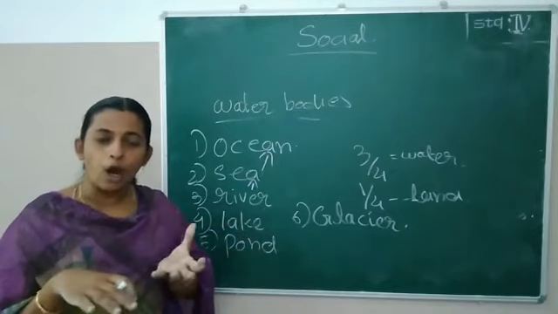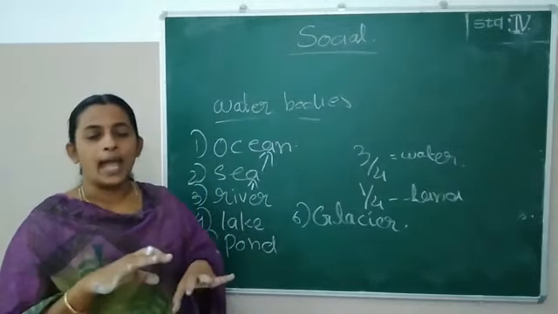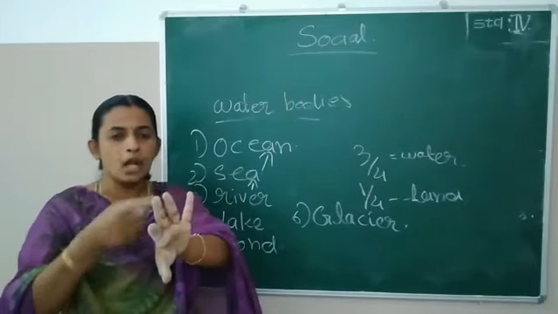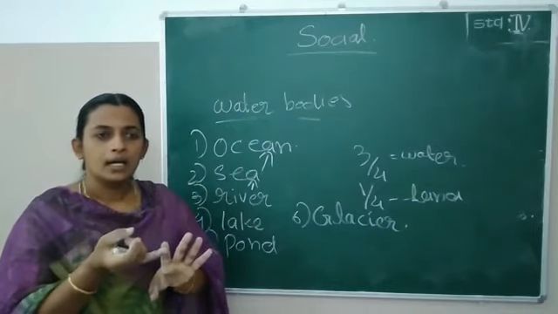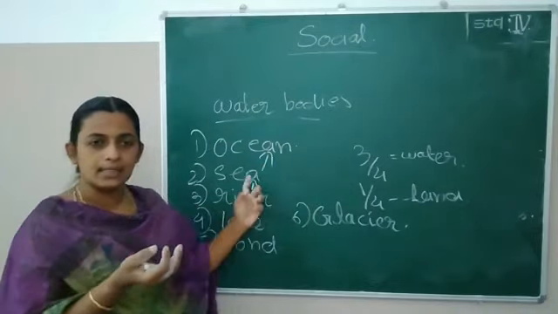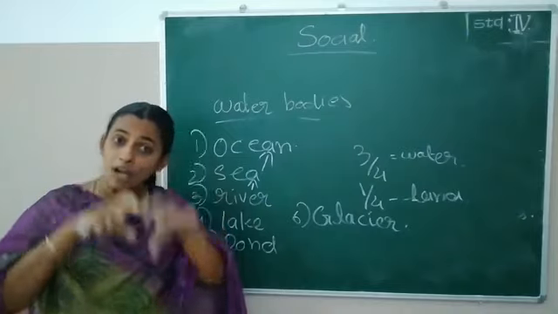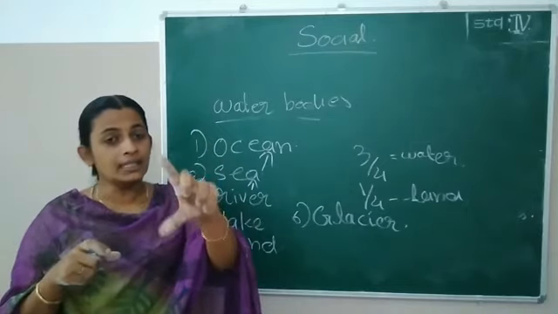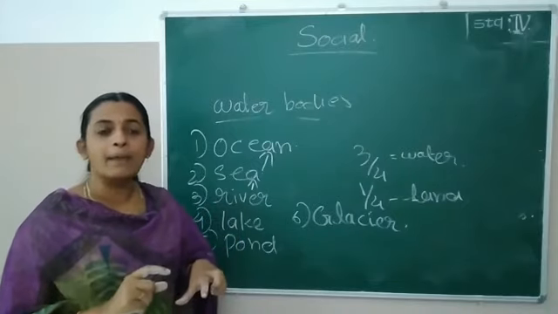So the formation of all these landforms and water bodies together is known as physical features. The formation of our landforms, plain, hill, mountain, plateaus, valleys, then which one? Peninsula, island, deltas, and water bodies such as ocean, sea, river, lake, pond, glaciers, all together. Formation of all is known as physical features. From where are these all formed? These all are formed from our lithosphere.